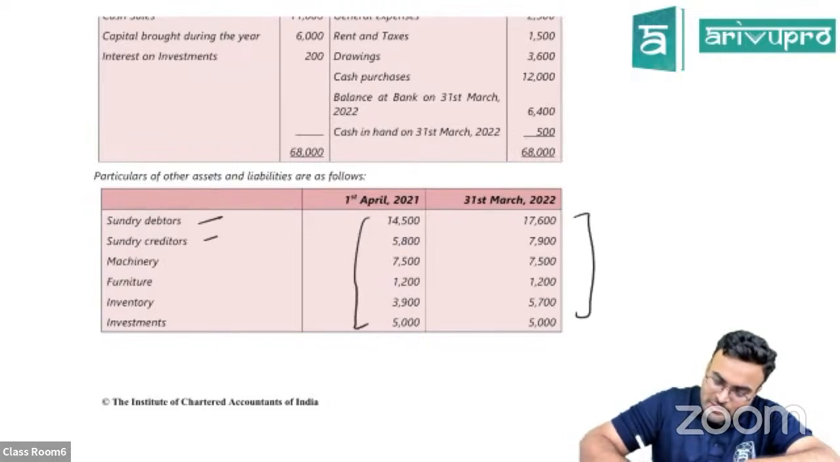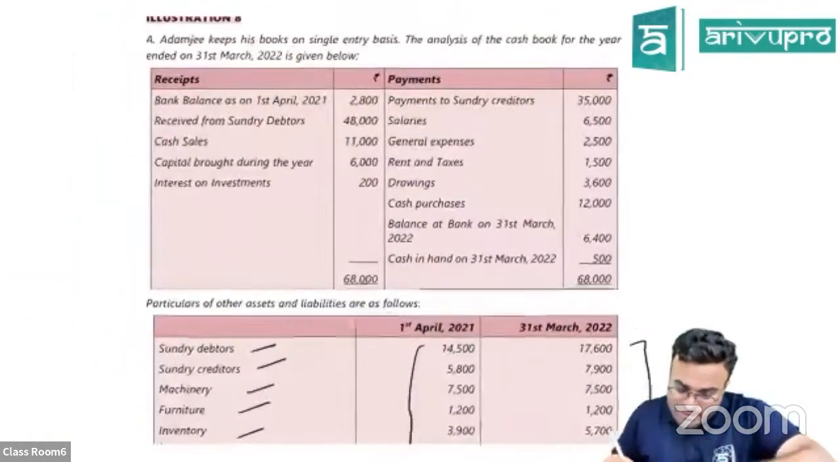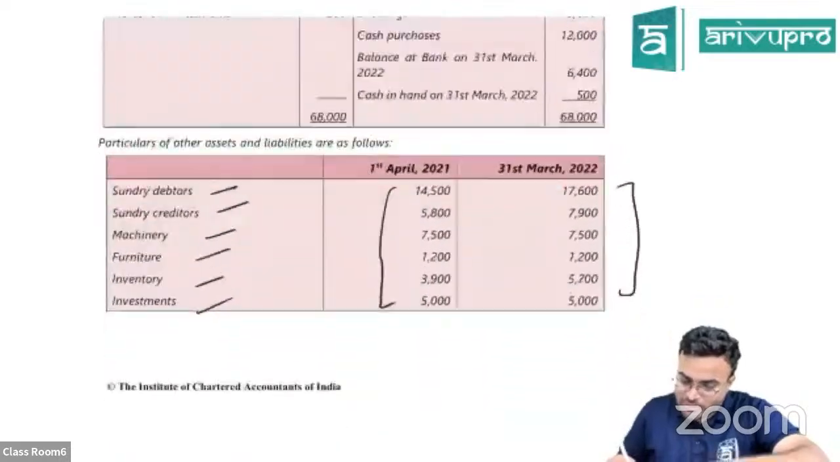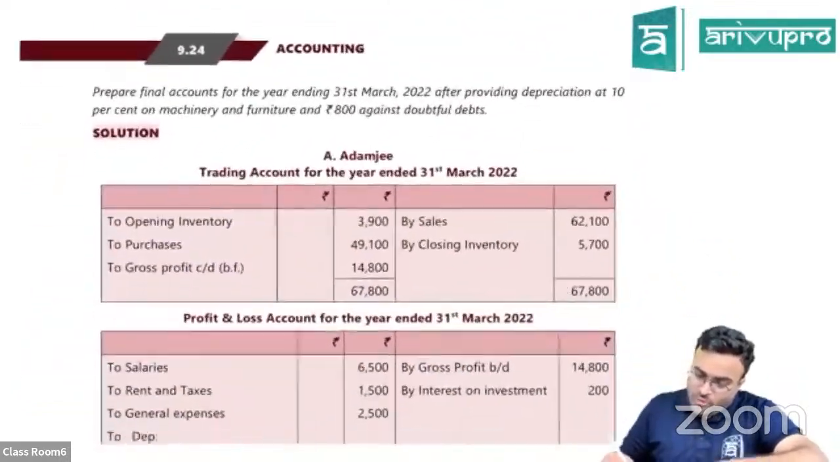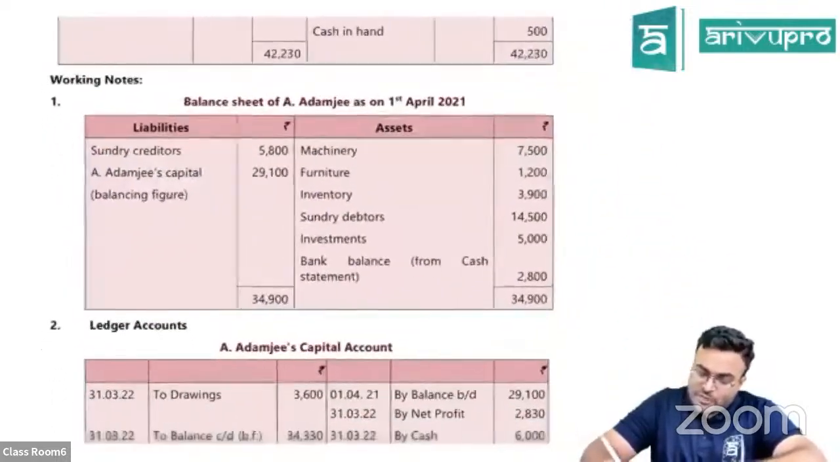We have debtors, creditors, machinery, furniture, inventory, investments. All the things are there. There are no bills receivable in this question. So the trading account, P&L account, and balance sheet is the last thing. So what you're going to do first is the opening balance sheet.